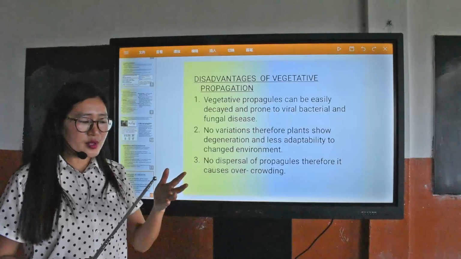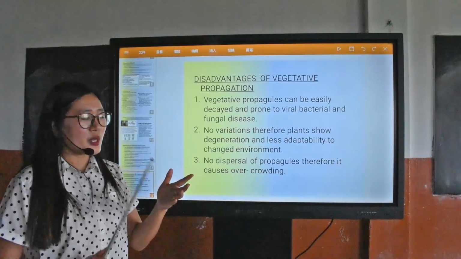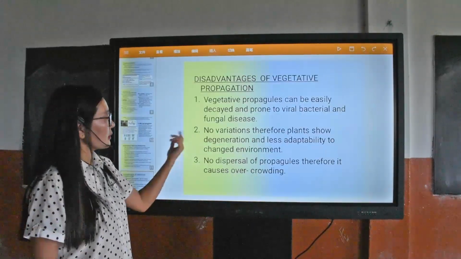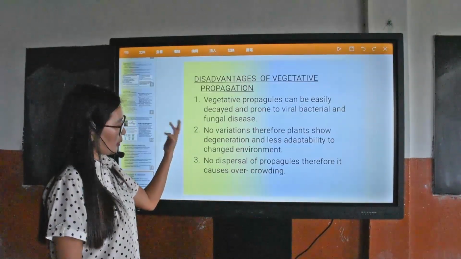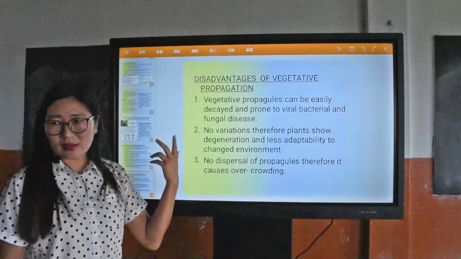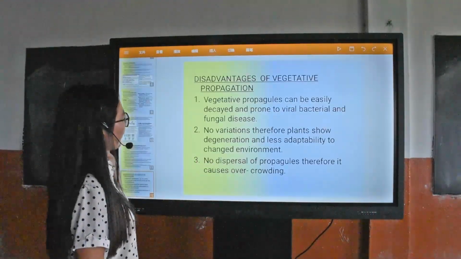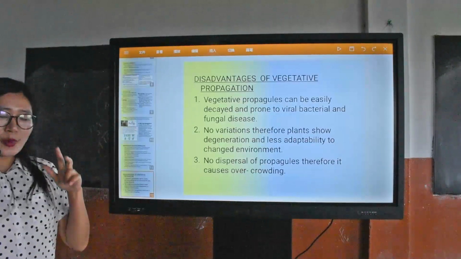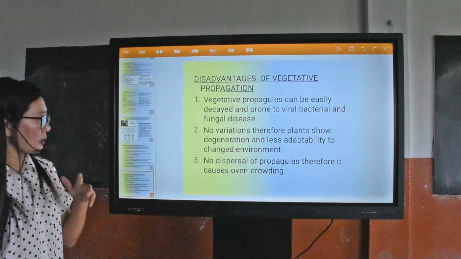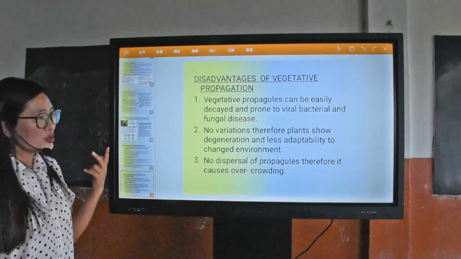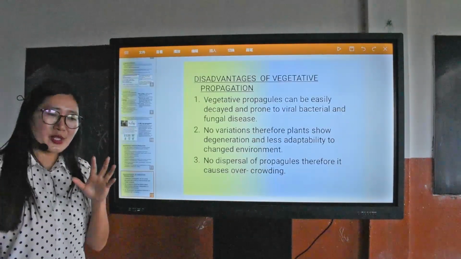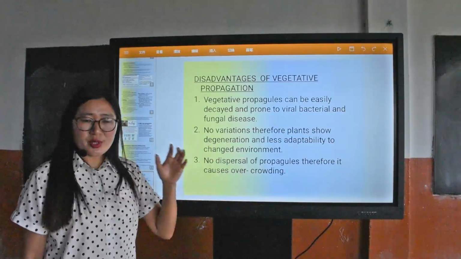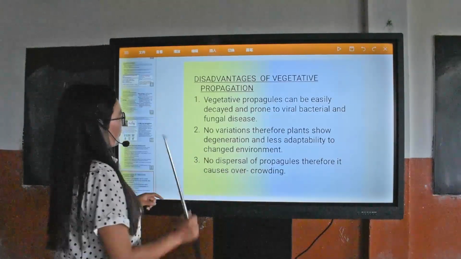Some of the disadvantages are there. Number 1, the vegetative propagules, that means the stems, rhizomes and bulbs, can easily decay and can be prone to viral, bacterial and fungal diseases. Number 2, in vegetative propagation, since there is no mixing of gametes between parents, no variations are exhibited.